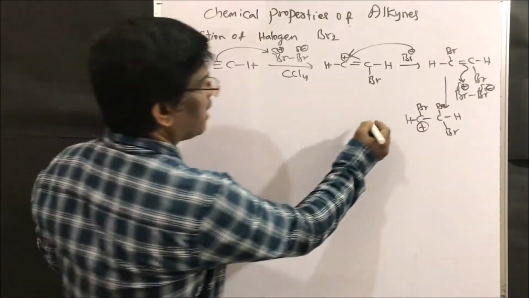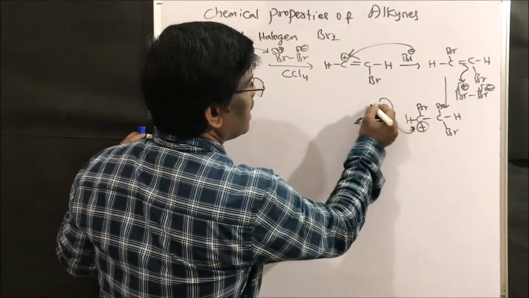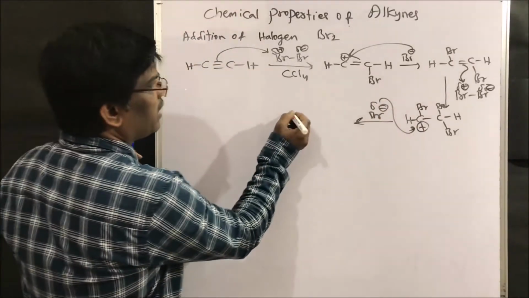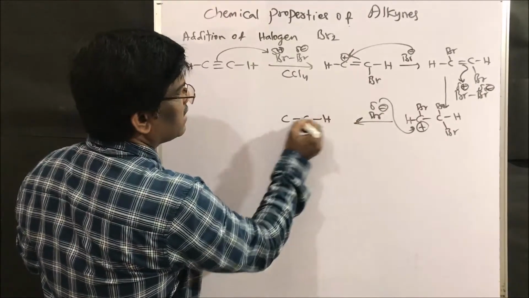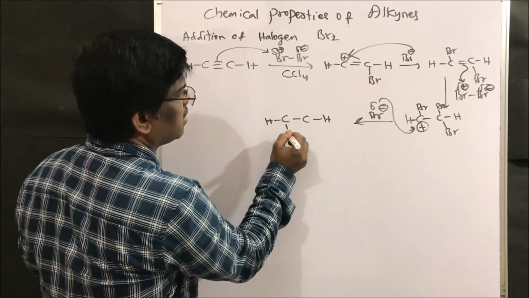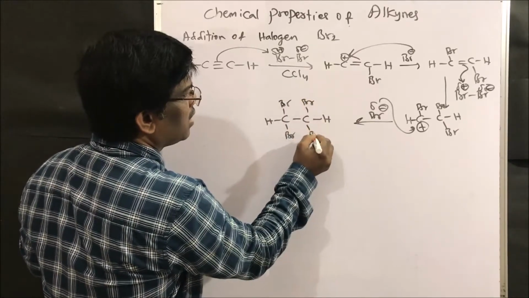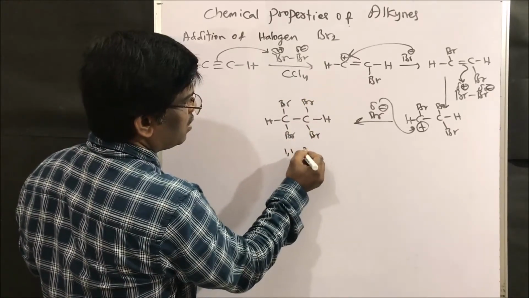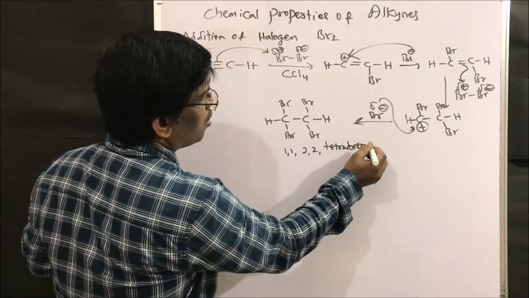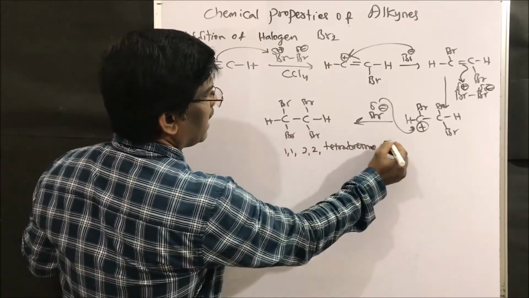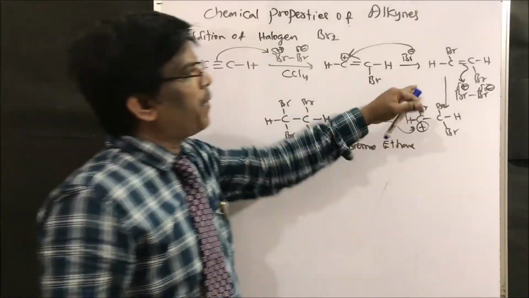This further takes up another bromine in the reaction mixture to give the tetrabromo compound, 1,1,2,2-tetrabromoethane, right, friends?